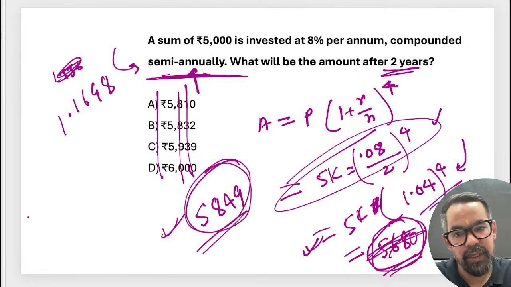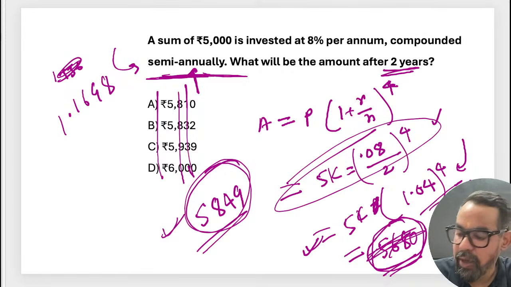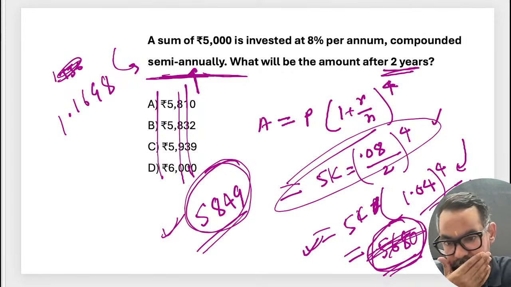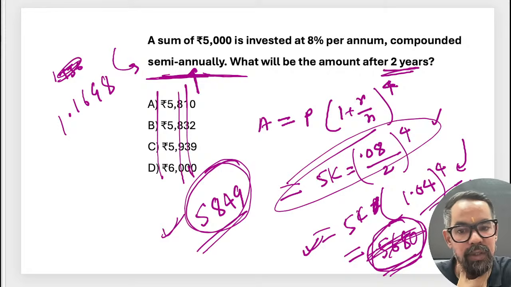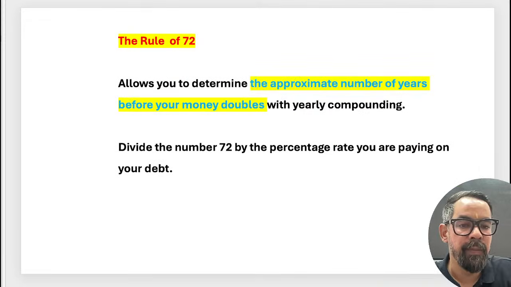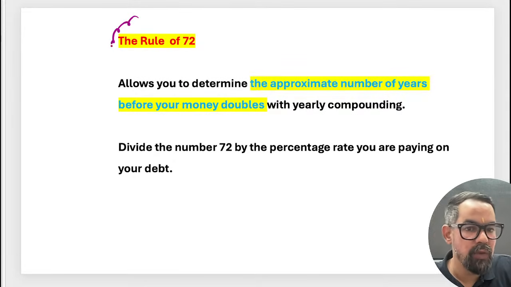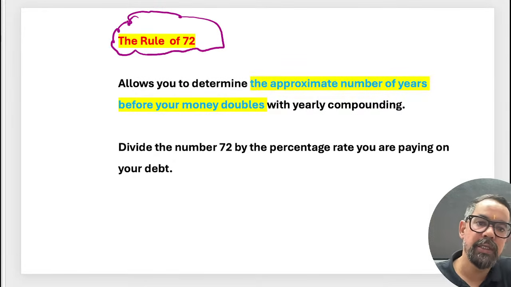Okay, got it, guys. So two things: simple interest and compound interest. How we generally calculate these particular ones. Apart from this, the next one we have is the rule of 72. This also we have discussed earlier.